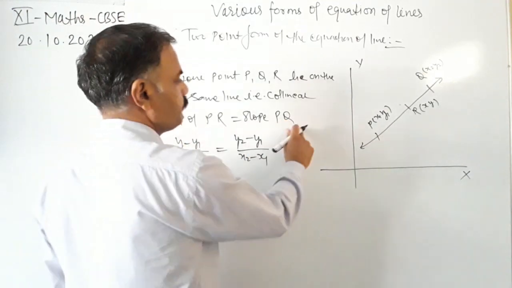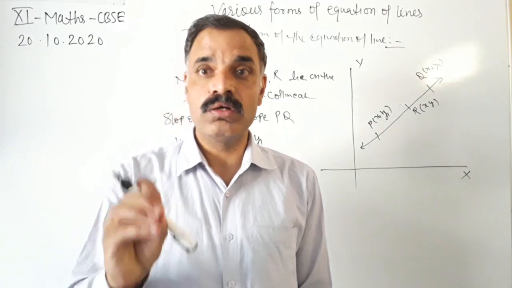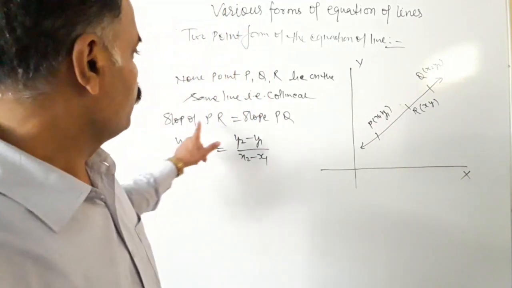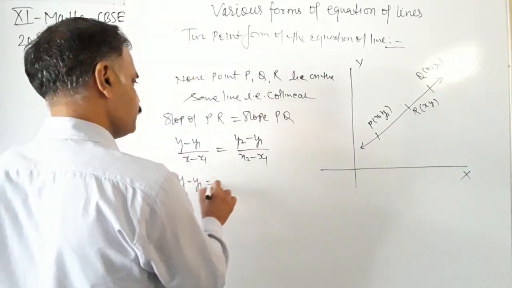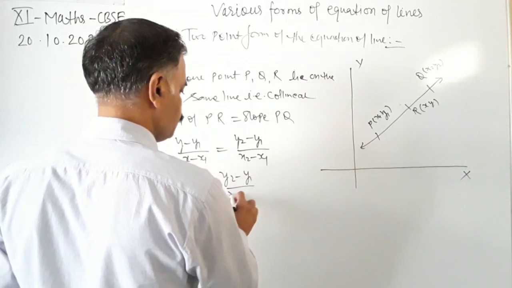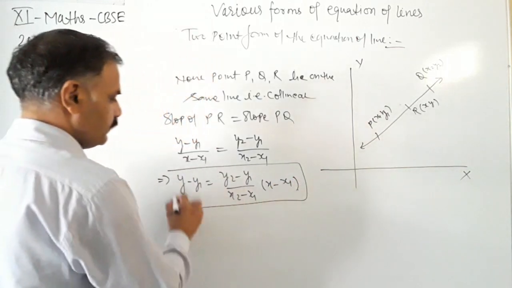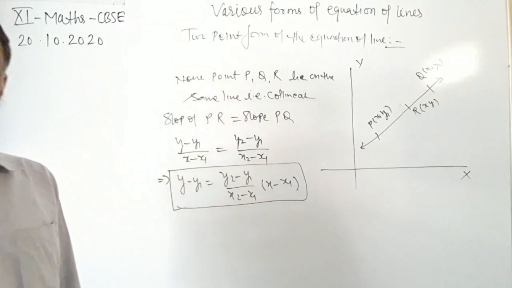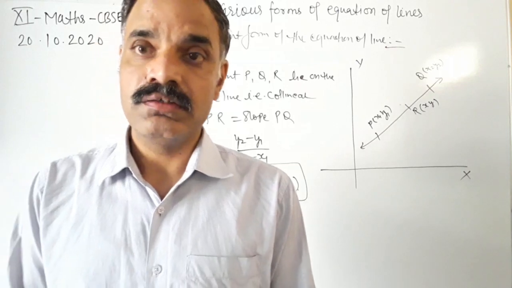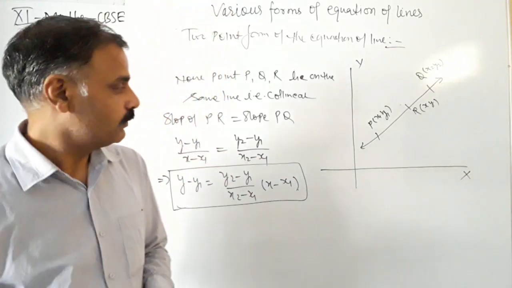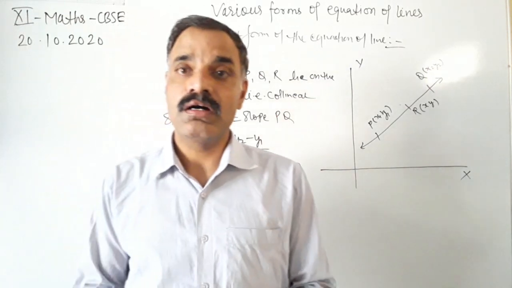Okay, using the condition of collinearity of the 3 points, slope of PR equals slope of PQ. From this, y minus y1 is equal to (y2 minus y1) upon (x2 minus x1) into (x minus x1). Okay, now this is the equation of a line passing through the 2 points (x1, y1) and (x2, y2). So in this way we can find the 2-point form of the equation of the line.